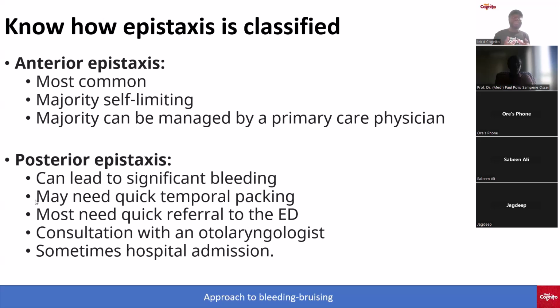So doctors, if you are sleeping and Dr. Bruni appears in your dream, wake up, tell me about posterior epistaxis. Dr. Maria should be able to do that with ease, right?